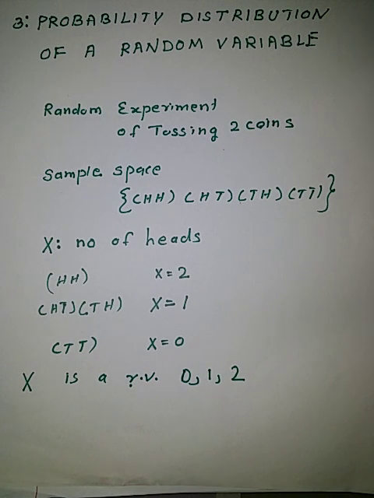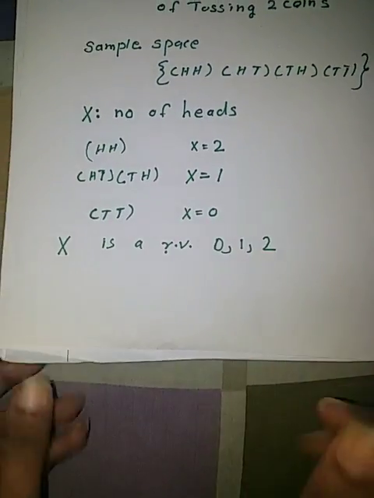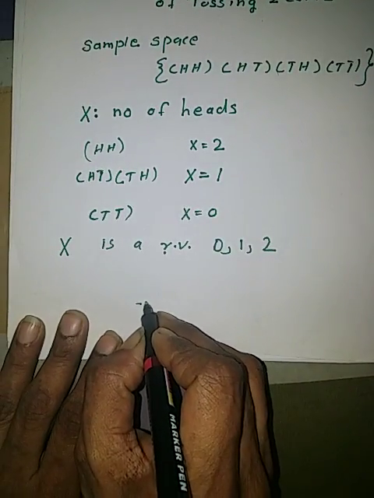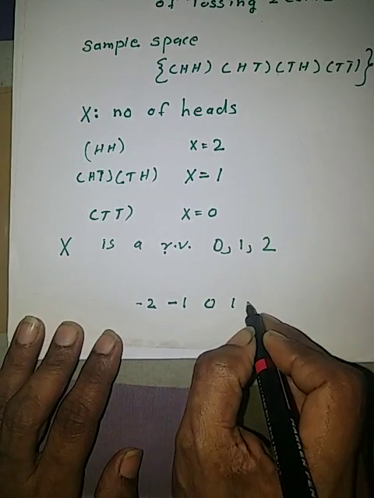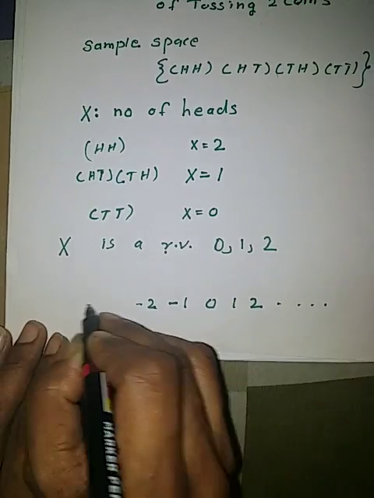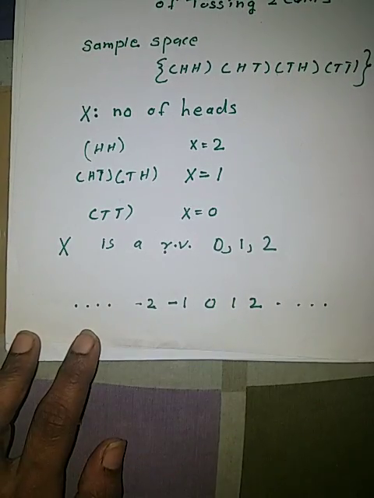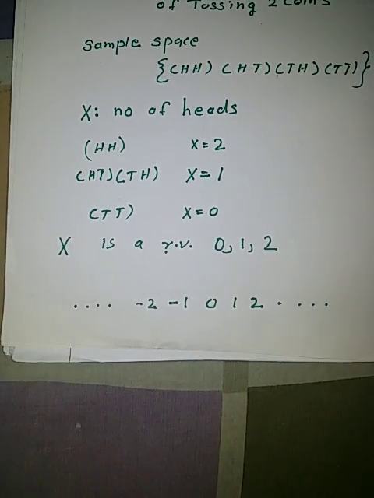Random variables are expressed as integers. Random variables can take negative values also. So random variables can take the values minus 2, minus 1, 0, 1, 2, etc. Random variables can take the values of integers.